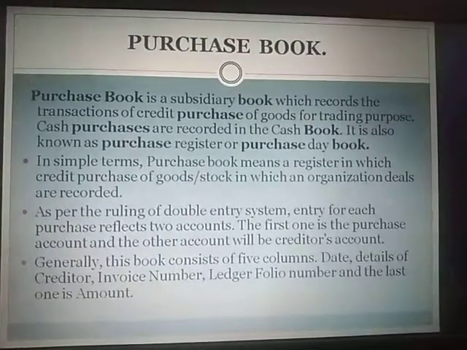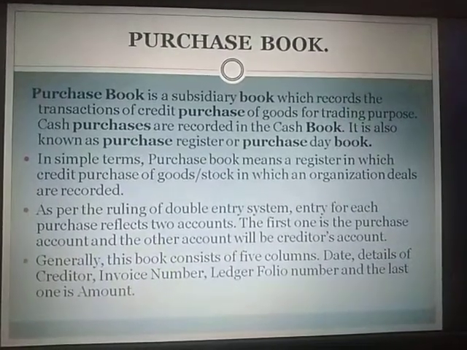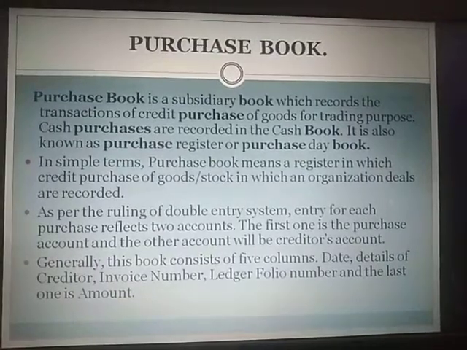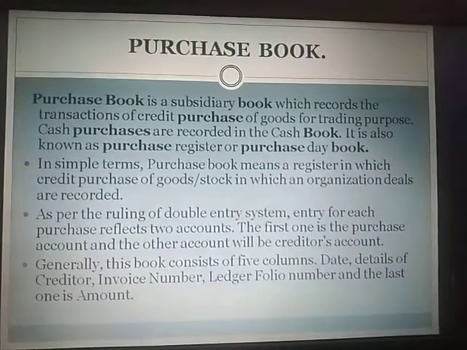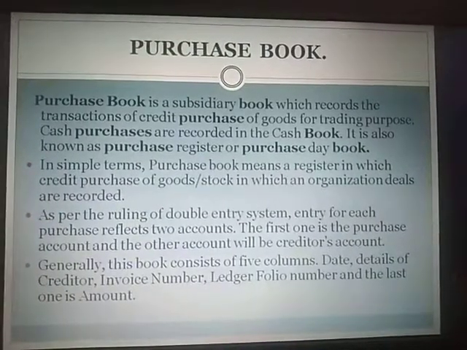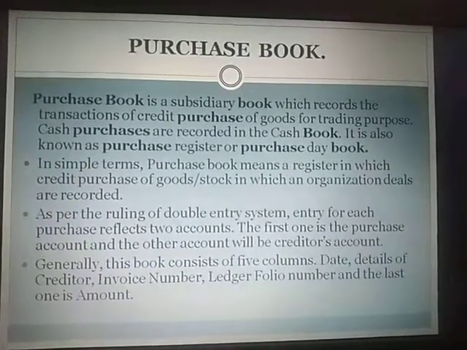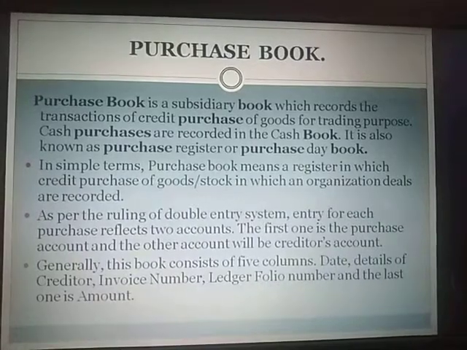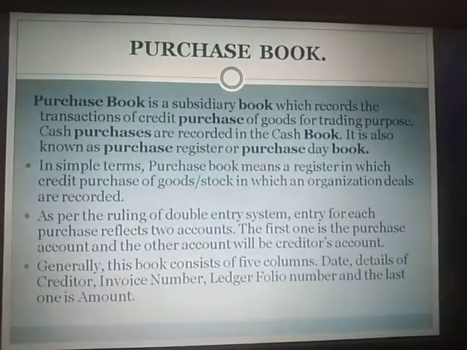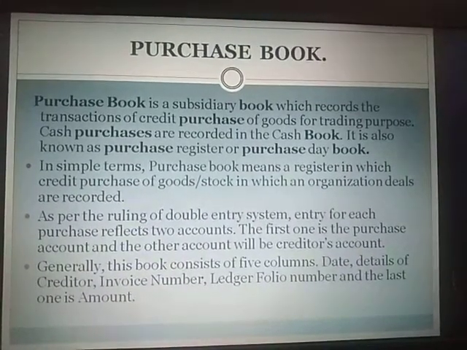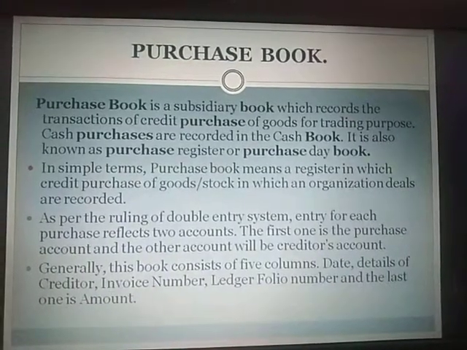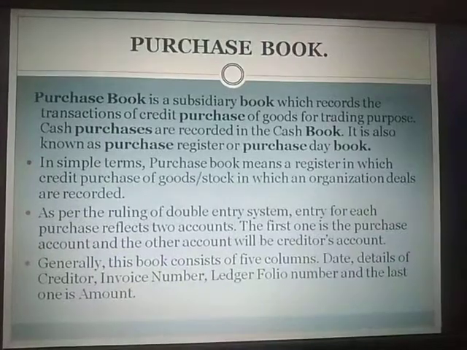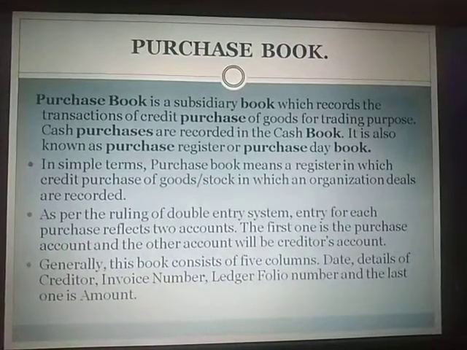Okay, and now the format of the purchase book is almost like the journal only. It has 5 columns which have date, details of the creditors or details of the transaction, then invoice number, ledger folio, and the details column will be again subdivided into the GST portion, and then finally we will have amount.